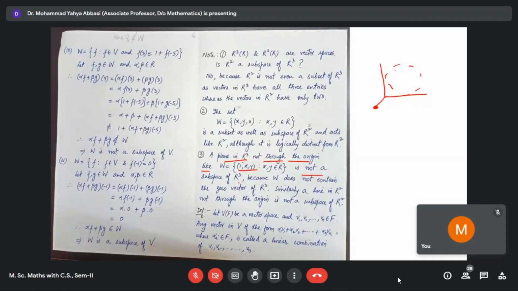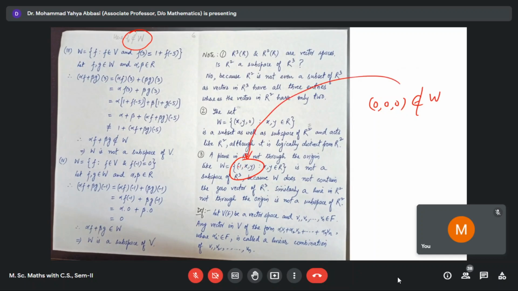This is not a subspace of R3 because, as we have mentioned, a subspace should contain the 0 vector also. A subspace is also a subgroup, so it should contain the 0 vector, but (0, 0, 0) is not an element of this W, because the first slot is fixed here, that is 1. So it cannot contain the additive identity of R3. That's why it cannot be a subgroup under addition, and that's why it cannot be a subspace.